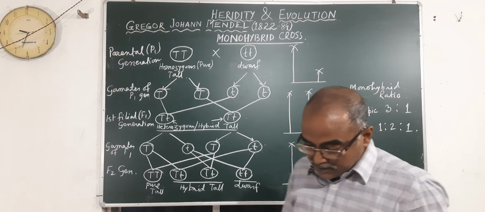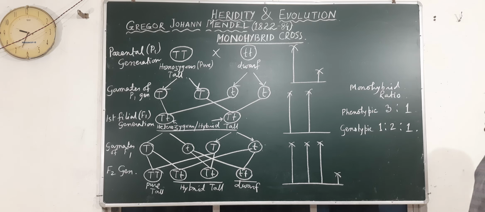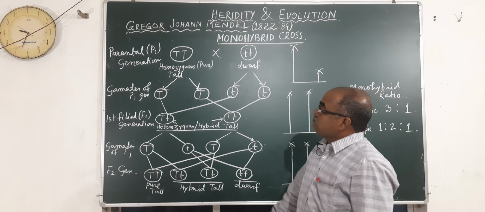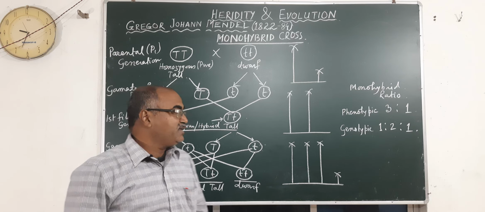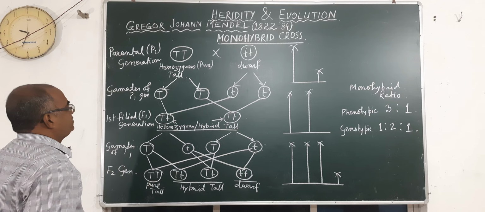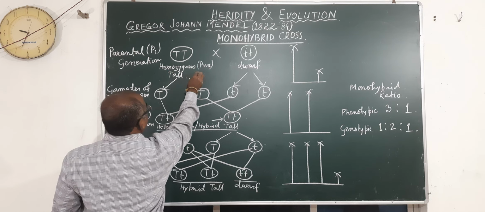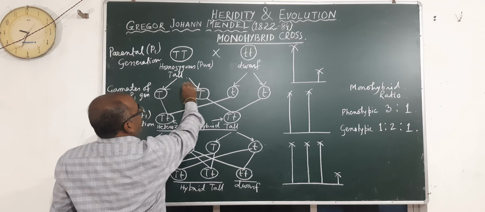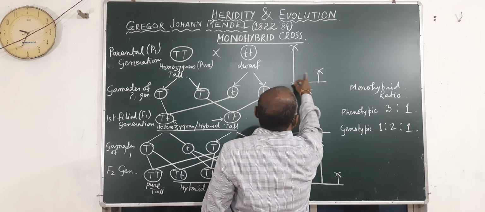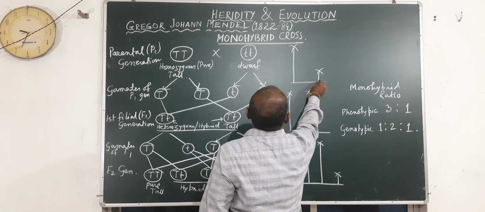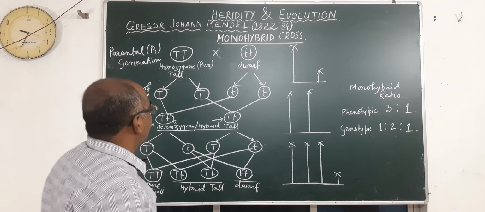Now I am explaining the monohybrid cross given by Mendel. Mendel took a pure tall plant and a pure dwarf plant. He saw in his garden a pure tall and a pure dwarf. He gave capital T for pure or homozygous tall, and small t for the dwarf plant. This is the tall and dwarf plant, symbolically shown. Later on I will show a slide with the photograph.